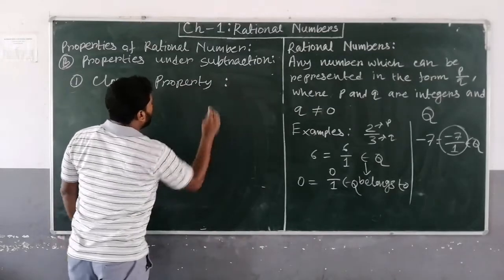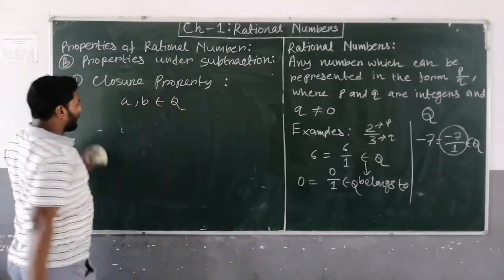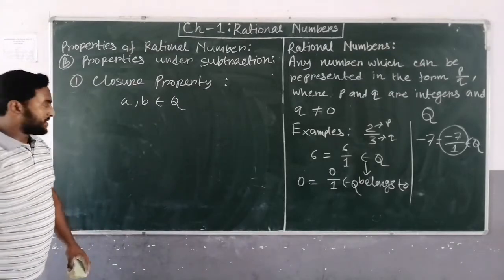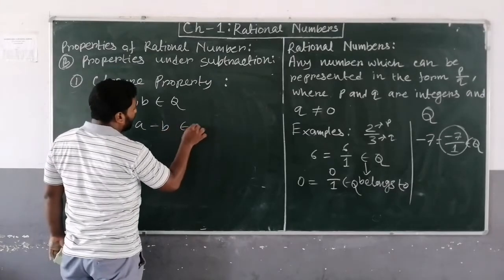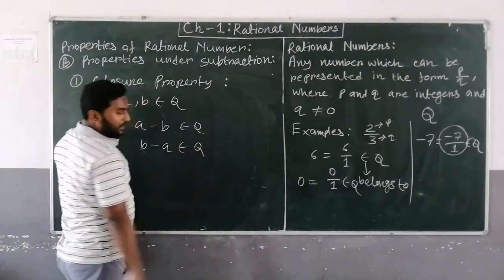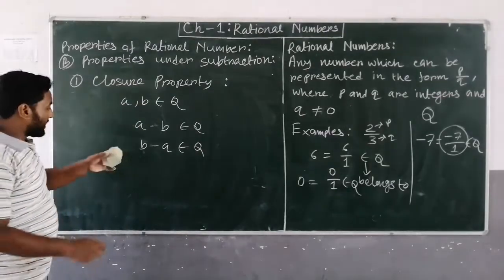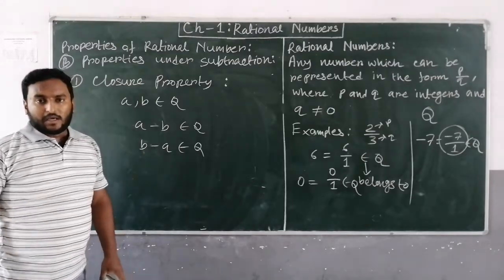Closure property means if you take two rational numbers a and b, then a minus b will also belong to Q, and b minus a also is a rational number. In both cases, the difference between the rational numbers will also be a rational number.